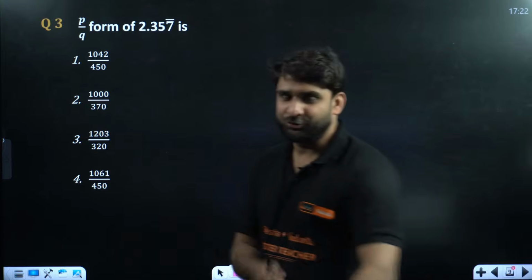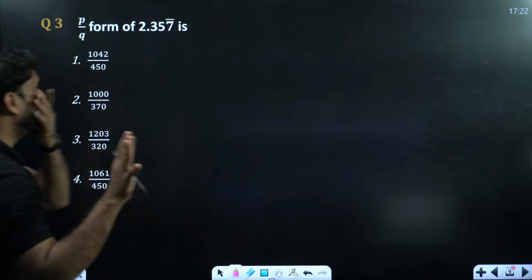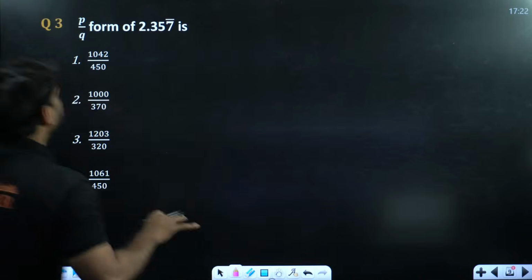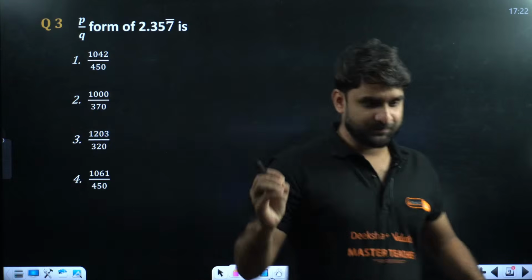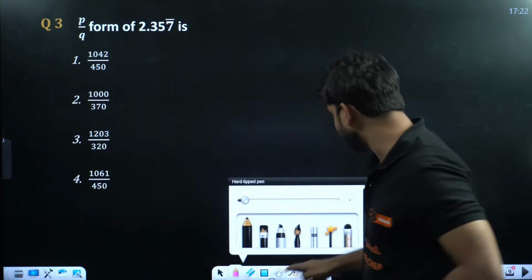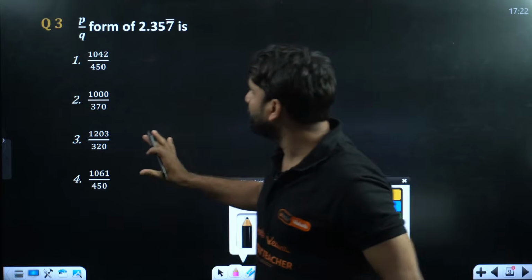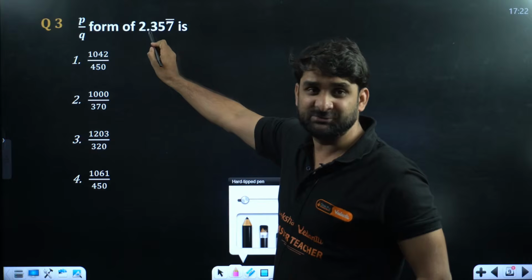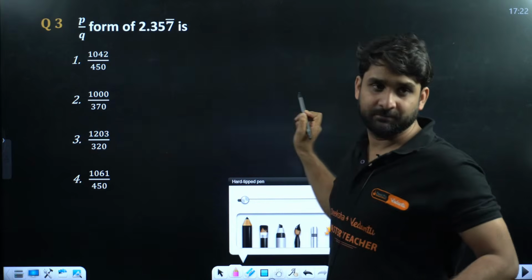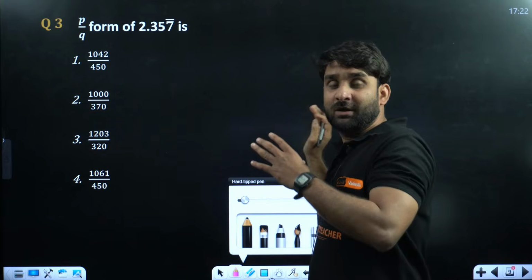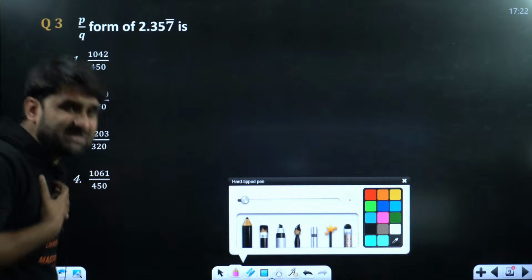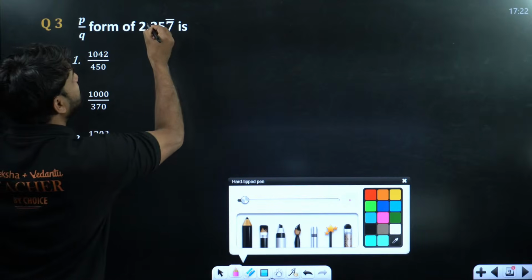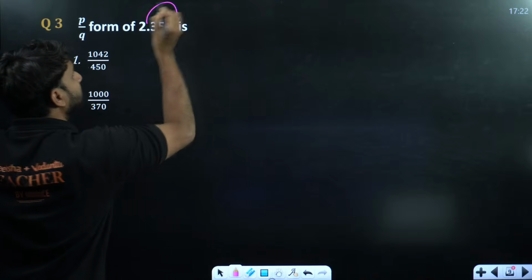Okay, so let's do the question here. Very easy question. My dear champion, listen. How can we solve this question? First, we need to shift this decimal point beyond 7, back to 7. It means I want to shift this decimal here first.